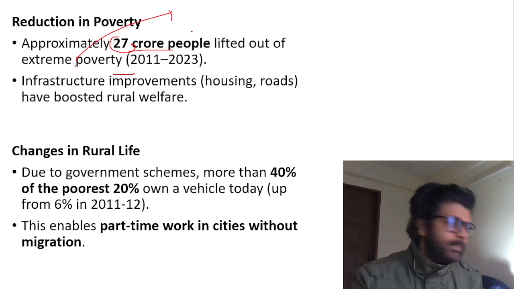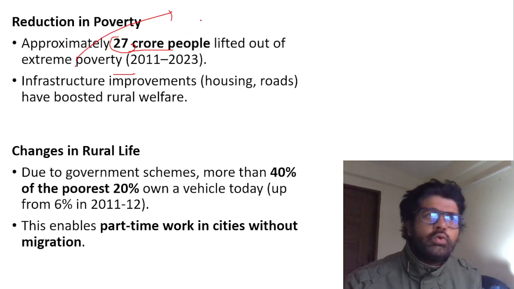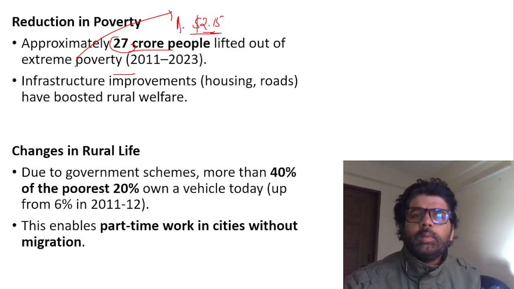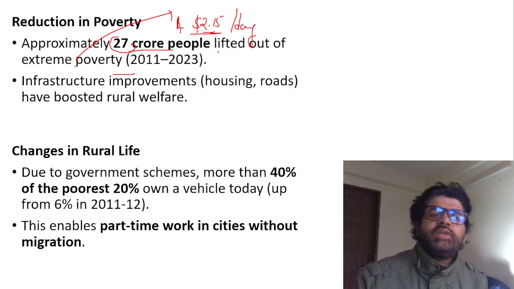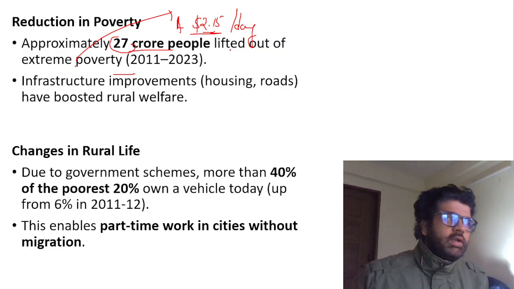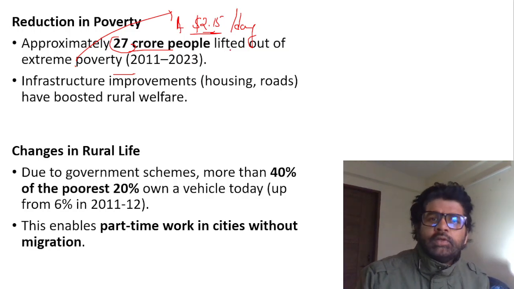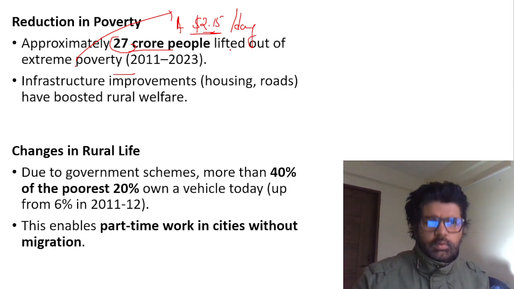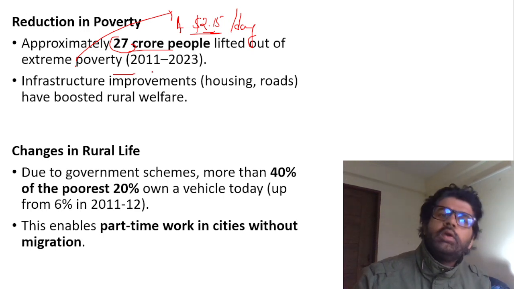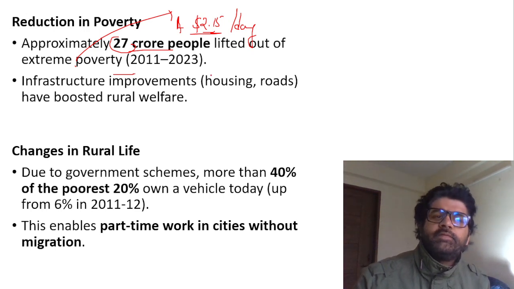What is extreme poverty? World Bank definition is, if let's say you are living on less than $2.15 approximate per day, then you are living in extreme poverty. So if you convert it into, let's say, 80 rupees or something like that, so less than 200 per day, 6,000 monthly, you are living in extreme poverty. And according to this report, approximately 27 crore people have been lifted out of extreme poverty.